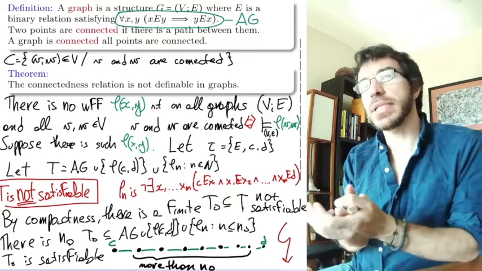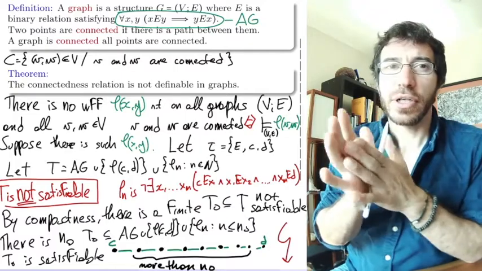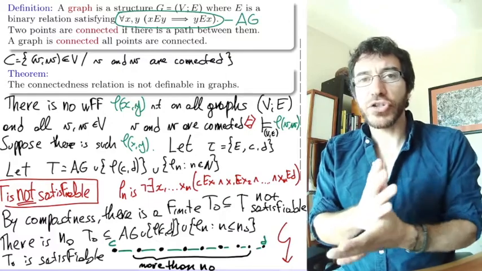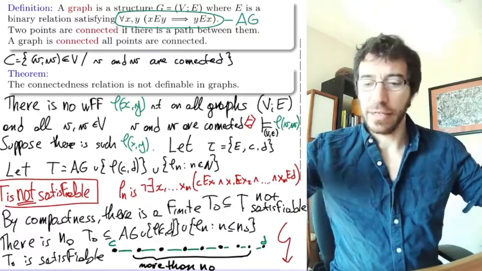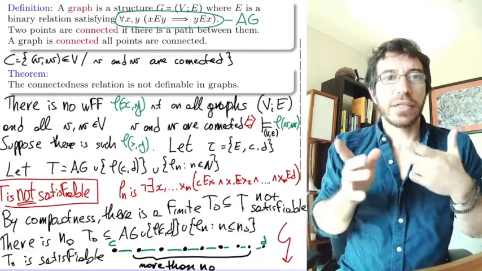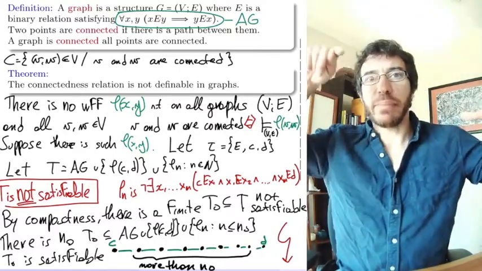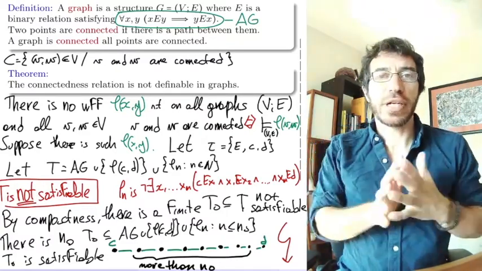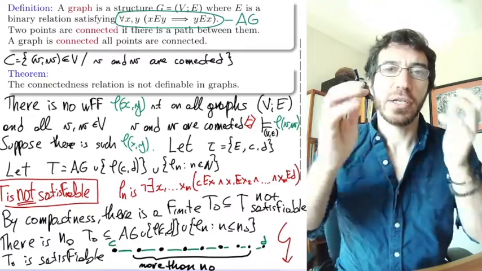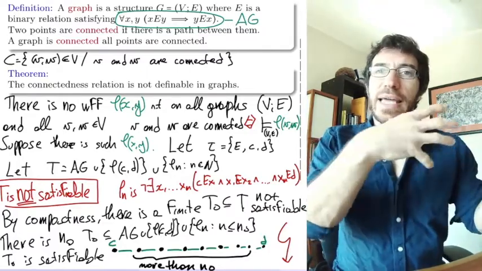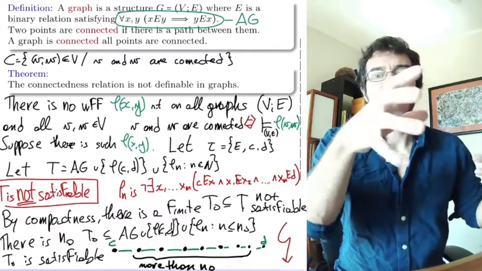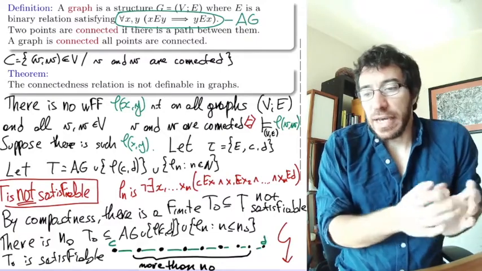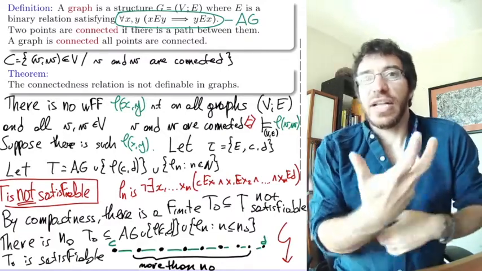Let me just explain essentially what's going on. To say two things are connected, you have to say there exists a path of some length. But in first order logic, all you can say is that there exists a path of length n, like that's a sentence that we have right there. There exist x1 up to xn which form a path, but we cannot say for some natural number n, because the natural numbers are not part of the structure, so we cannot quantify over the natural numbers. So we cannot say there exists an n in the natural numbers such that there exists a path of length n, because the n part is not part of the language, and even saying a path of length n for a general n is not something we can do.